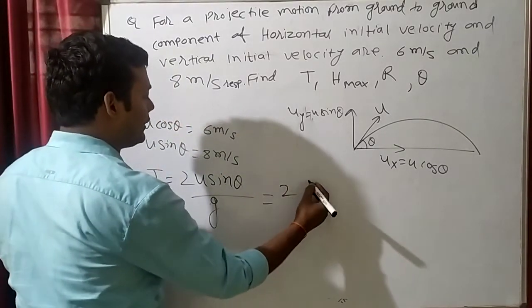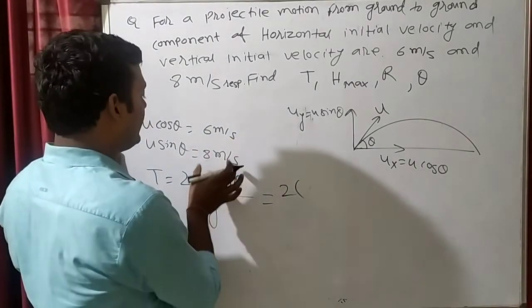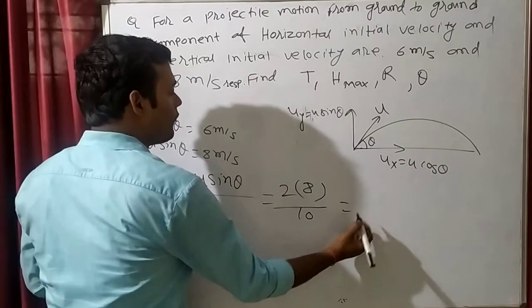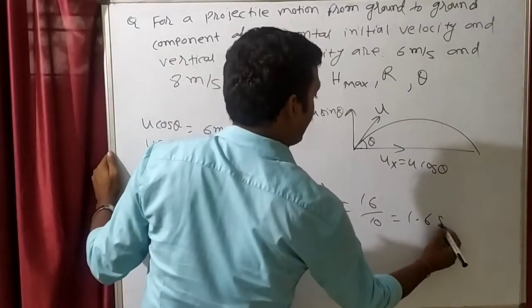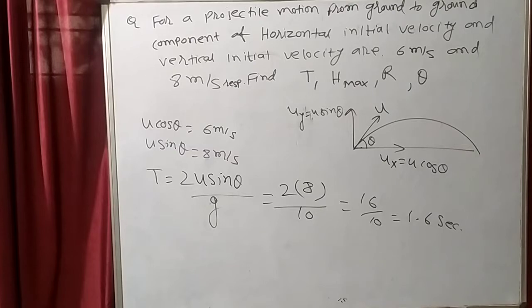So 2u sin theta. The u sin theta value they have given, yes, 8. So in the place of u sin theta we write 8, divided by g, which is 10. So can we write this is 16 by 10? That means 1.6 second. What will be the answer? 1.6 second. Now we have to find maximum height.